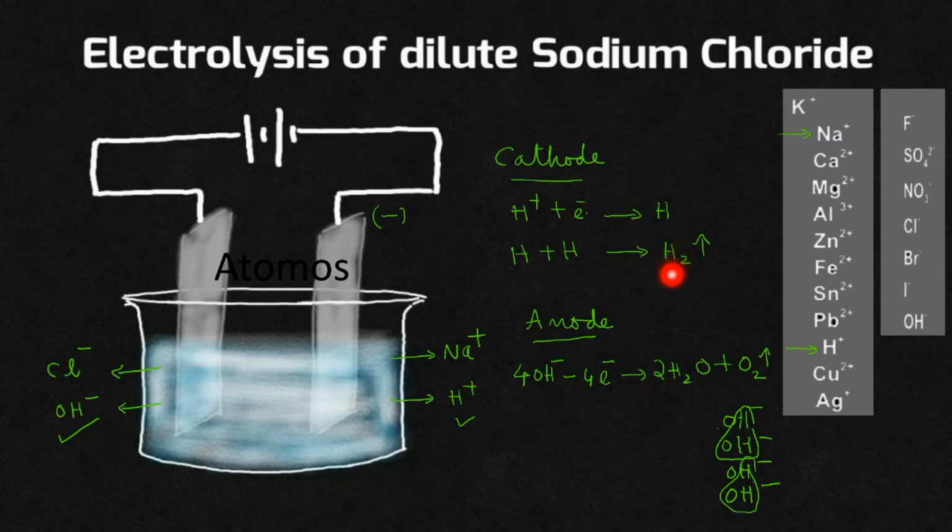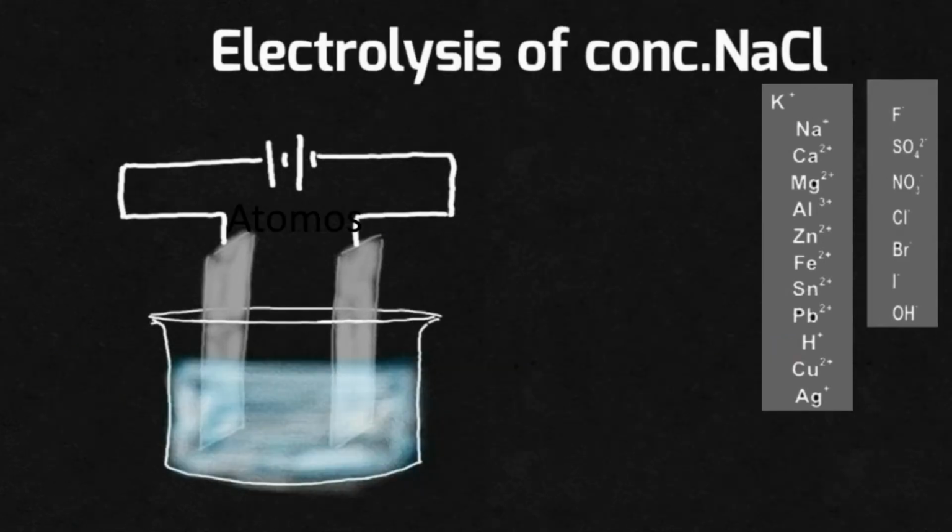Hydrogen gas will be liberated. And what will be the product at the anode? Oxygen gas will be liberated. Easy. Now, if you are carrying out the electrolysis of concentrated sodium chloride using inert electrode, what will be the product obtained at the cathode and at the anode?